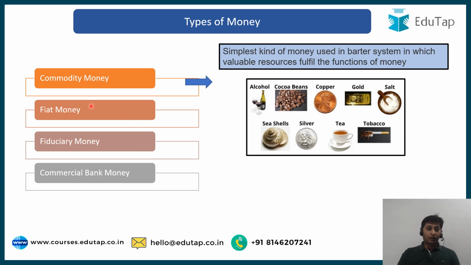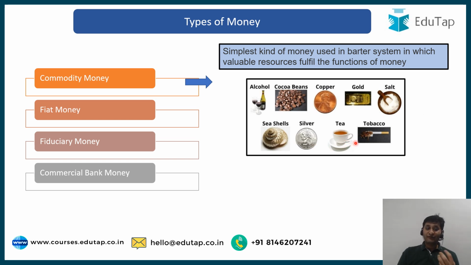So, what is commodity money? The name itself tells us: any commodity which can perform the function of money. And what is the function of money that we discussed? That is, it can be used for payment of goods and services or repayment of debt, right? So in older times, various goods like gold, copper, silver, salt, cocoa beans, seashells used to be exchanged between people, right? So these were commodities which were exchanged as part of the barter system, right?